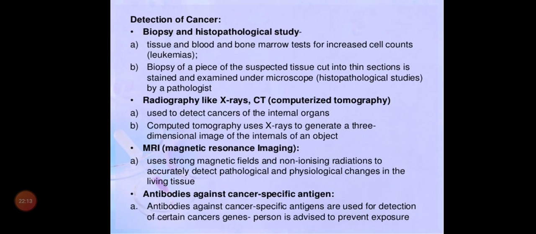Okay, so what are the types? Biopsy, that is tissue study, and histopathological study, also tissue, or we will count the cells in leukemias. And radiography will send X-rays directly to the internal organs of the body, and we will do a CT scan, or we will do an MRI scan, or we will check with the help of the antibodies.